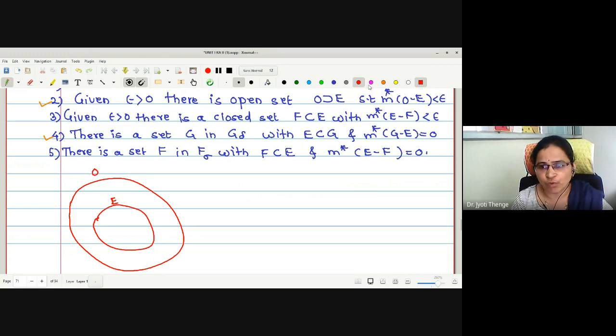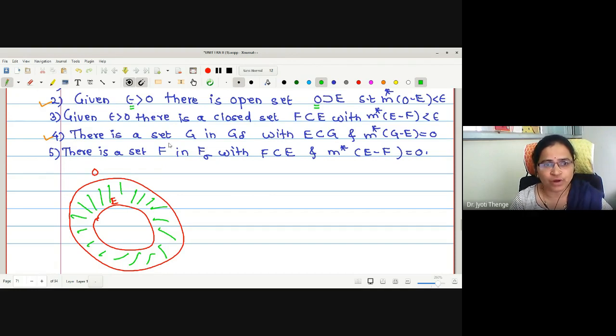M star of O minus E. What is the region O minus E? This is the region. The outer measure of this region is less than epsilon, and such an O exists for every given epsilon. This is what the second statement tells us.